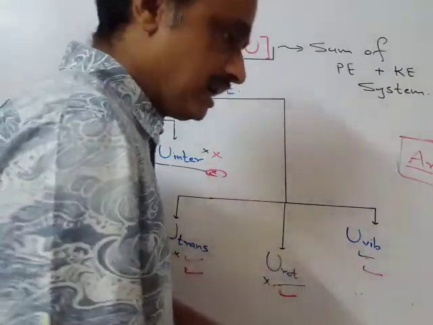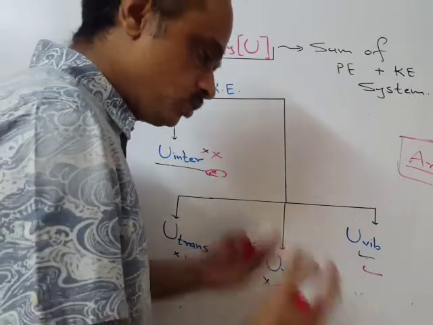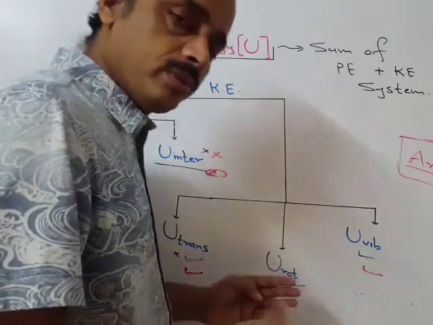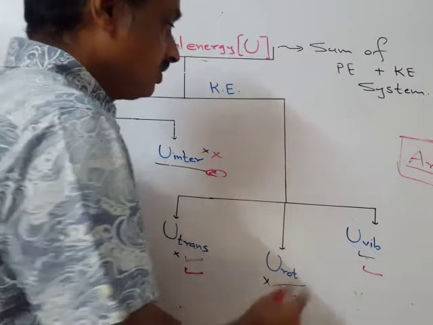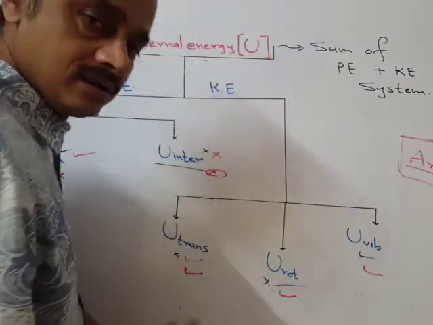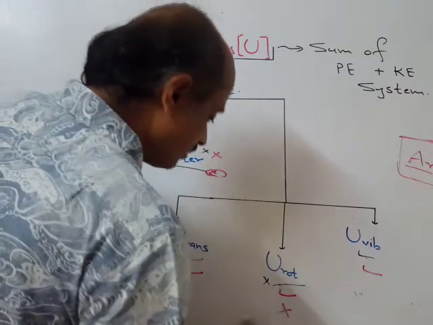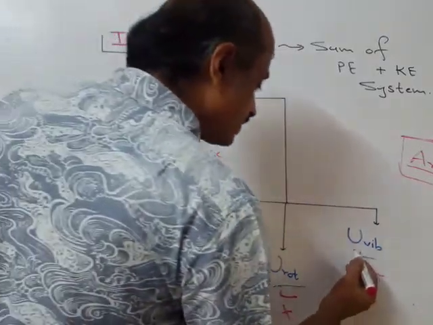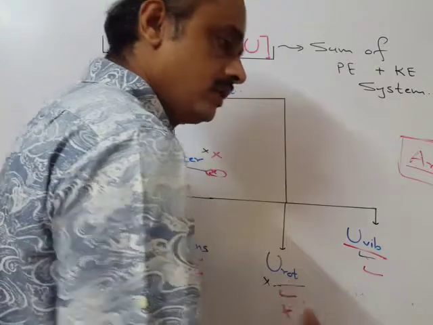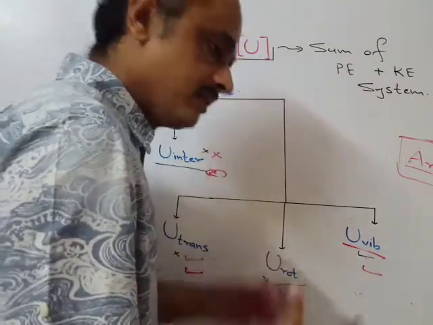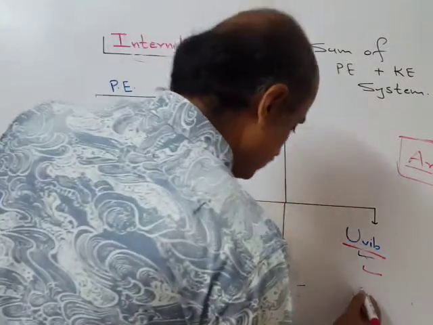At least two nuclei are required. It cannot be monoatomic, and it should be gas. Although it is gas, it is single, the argon atom itself is the molecule, therefore this factor is not applicable. For vibrational, whether it is solid, liquid or gas doesn't matter, but chemical bonding is required, so that is also not applicable.